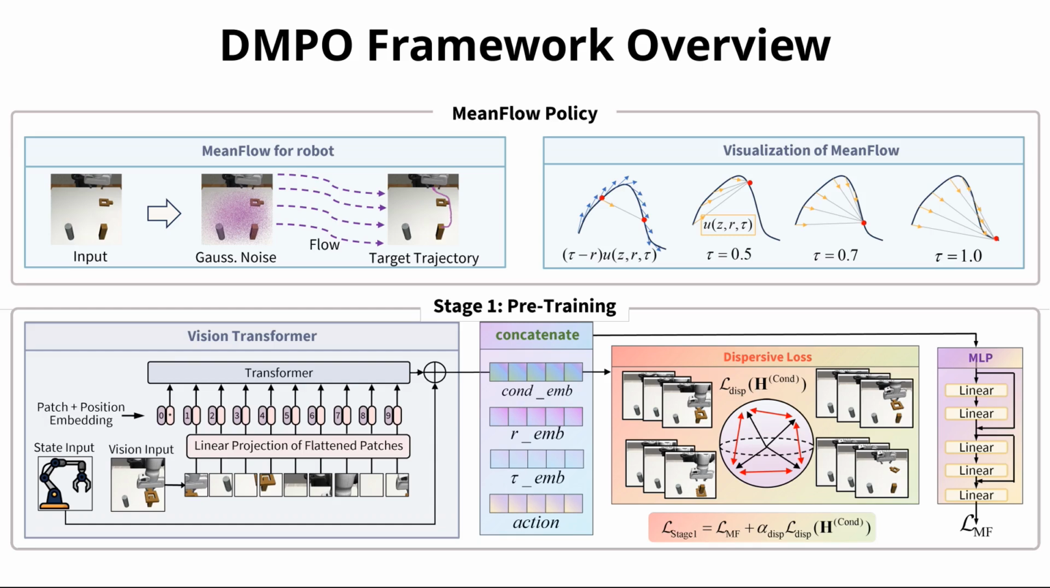MeanFlow Policy Stage 1. In Stage 1, we process visual observations through a lightweight vision transformer and fuse them with the robot state. The critical innovation here is the dispersive loss applied to the conditional embedding. As shown in the diagram, this loss forces the representations to remain distinct in the feature space. This prevents the collapse often seen in one-step methods, ensuring the model captures the full diversity of the data distribution before any RL is applied.